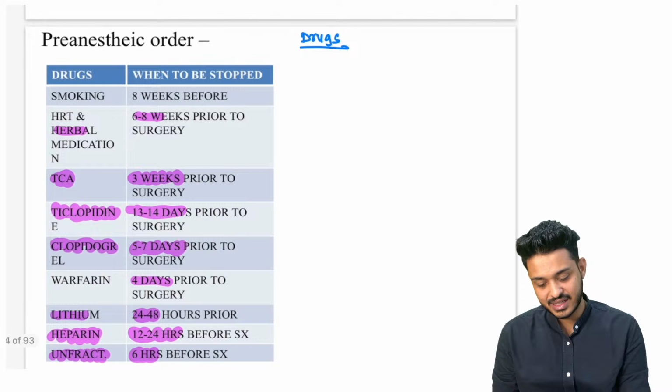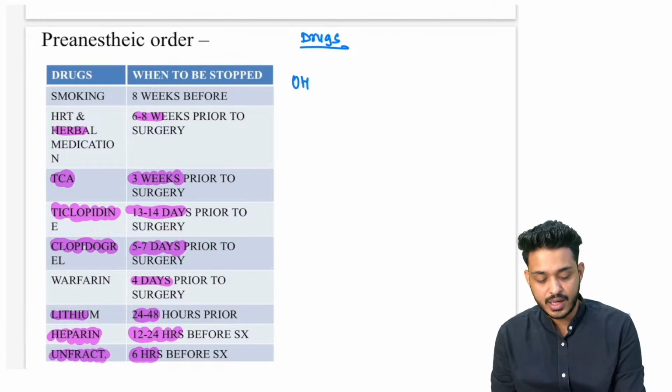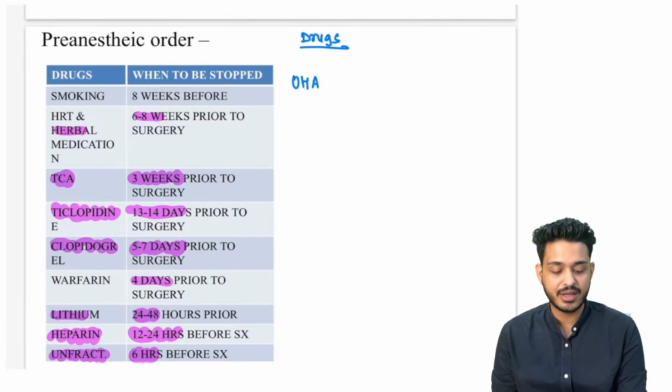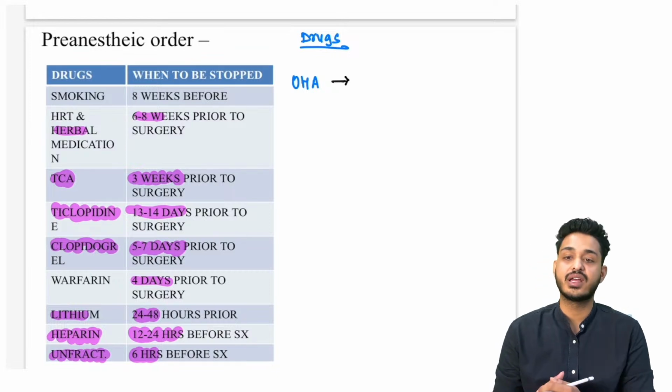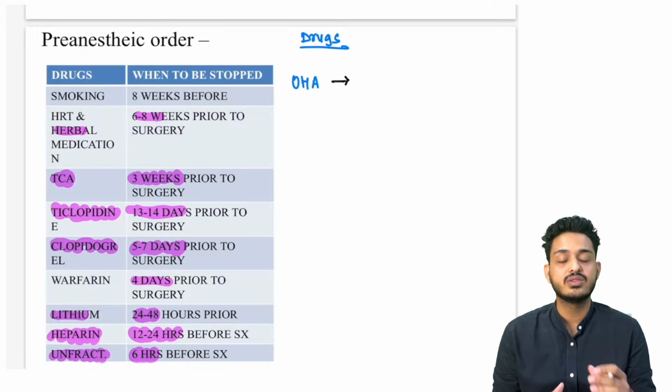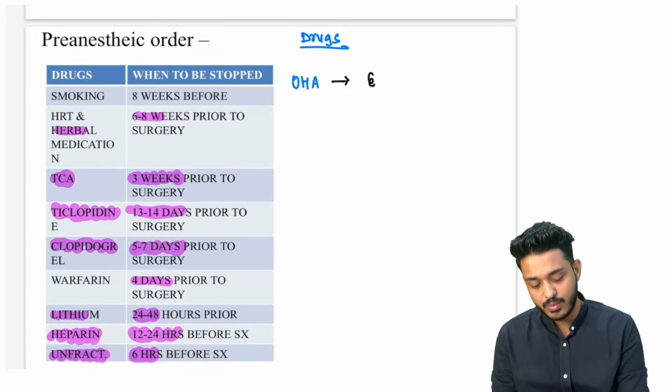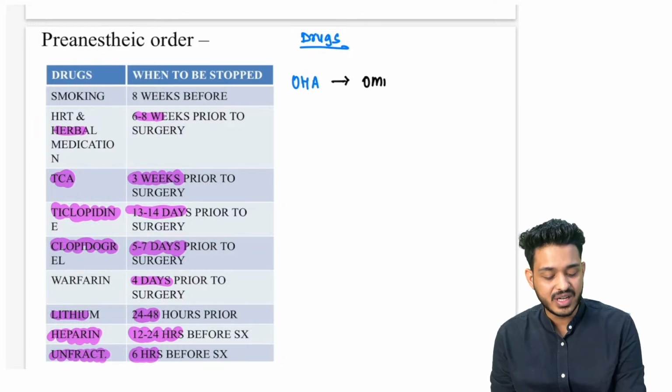Apart from these drugs, we are also having patients on oral hypoglycemic agents. Oral hypoglycemic agent में अगर कोई patient है, हाइपोग्लाइसीमिया कॉज हो सकता है क्योंकि पेशेंट 8 घंटे से भूखा है, right. So what we need to do, we just need to omit the last dose. लास्ट डोज नहीं लेना, right. Omit the last dose.